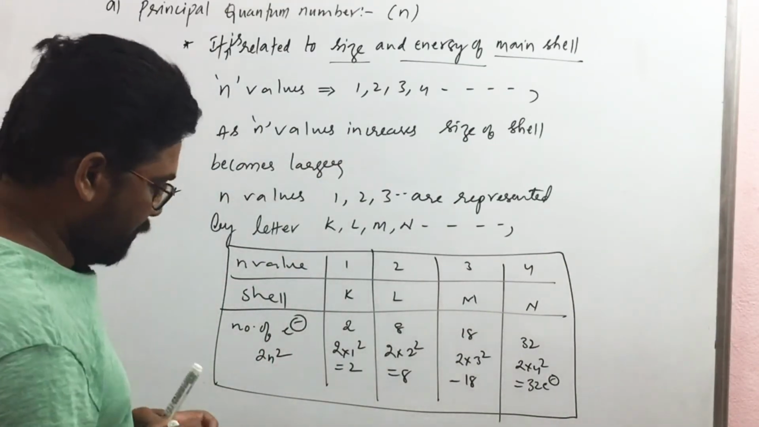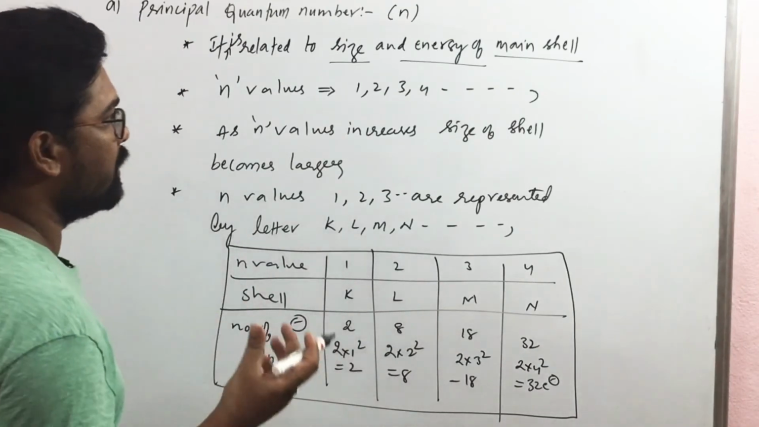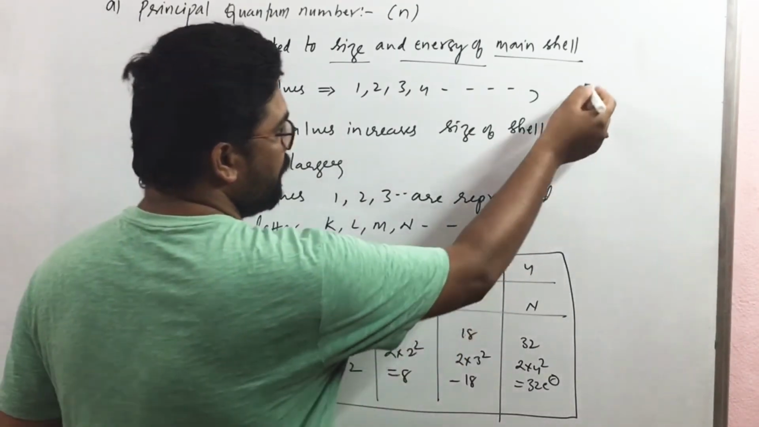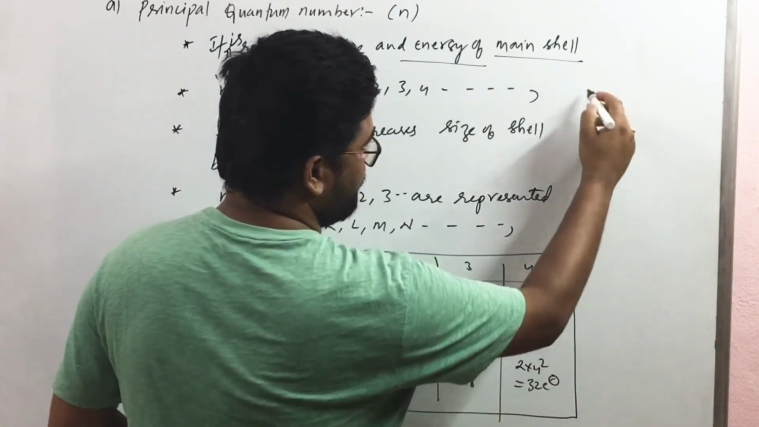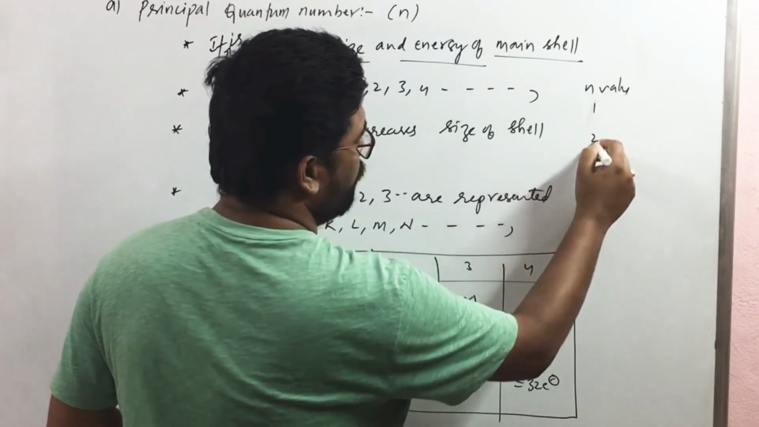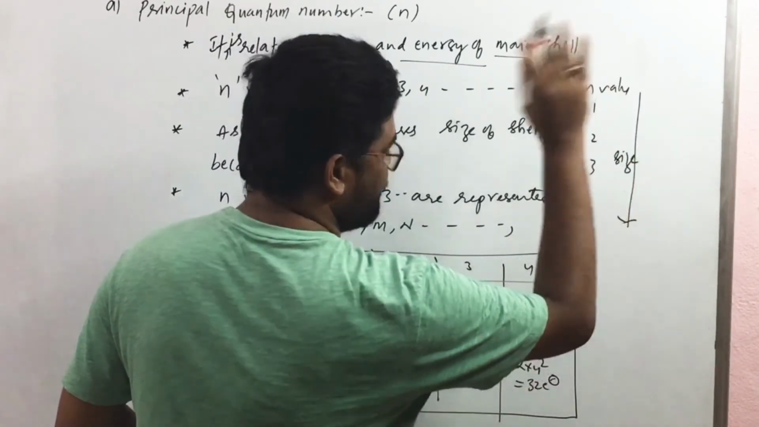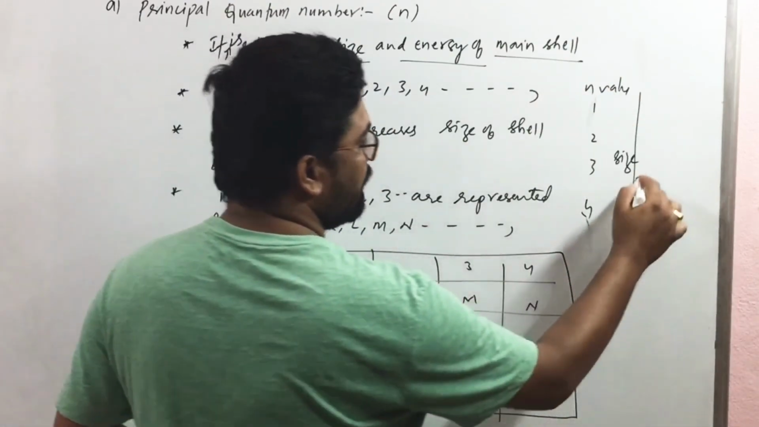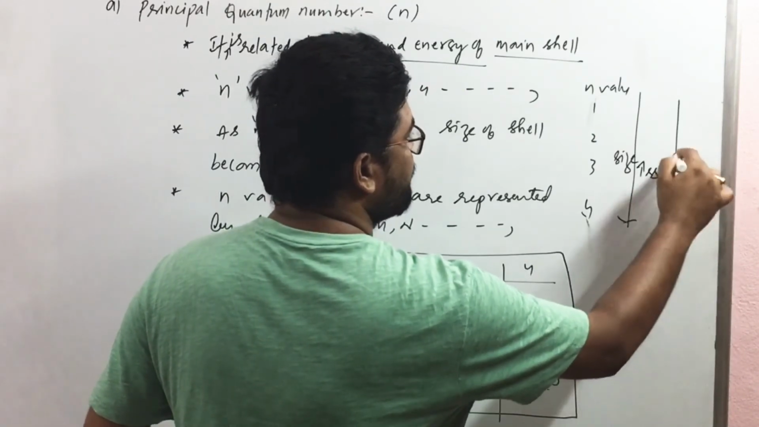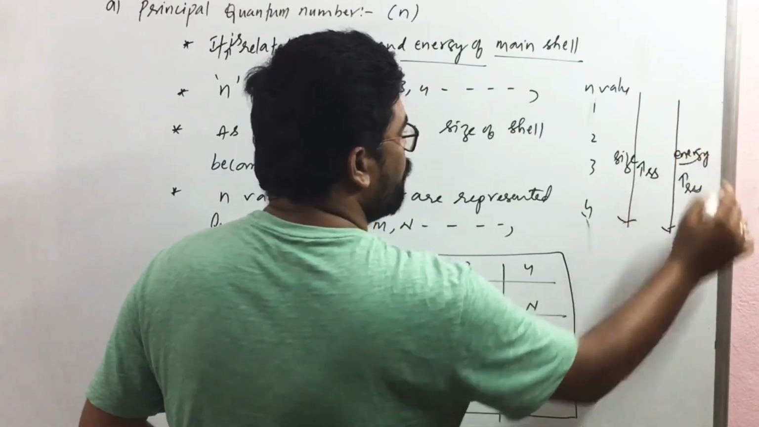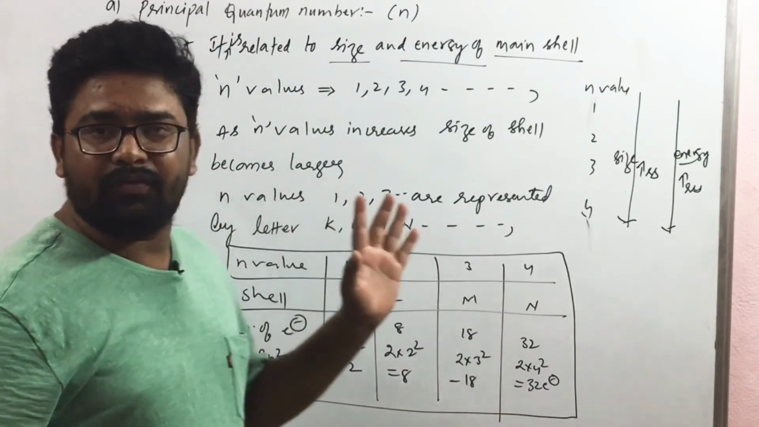So this is about principal quantum number. What does this principal quantum number explain? It explains the size and energy of the main shell. And remember, as n value increases, if n values are 1, 2, 3, 4, and so on, what happens to the size? Size increases, right? What happens to the energy? Energy also increases. This is about principal quantum number, right? Is it clear for everyone?